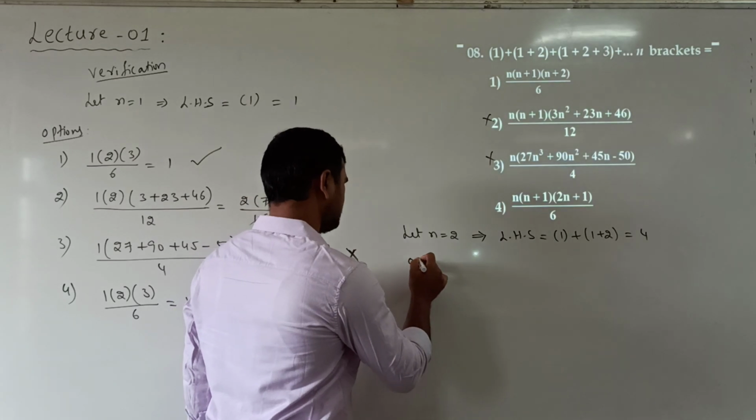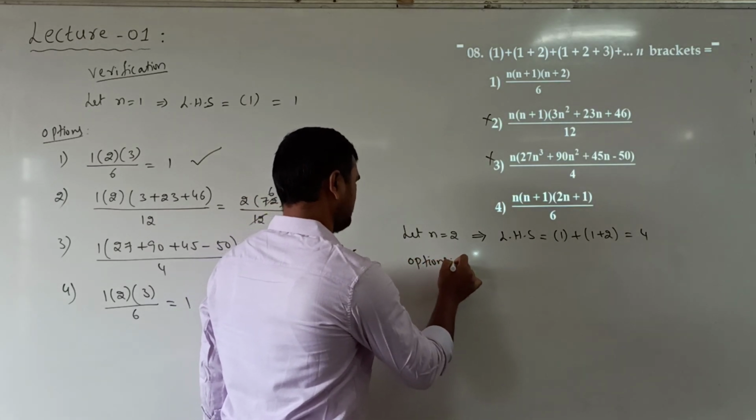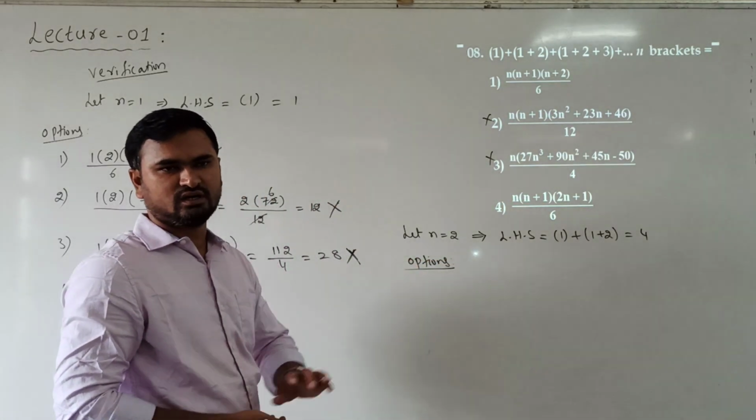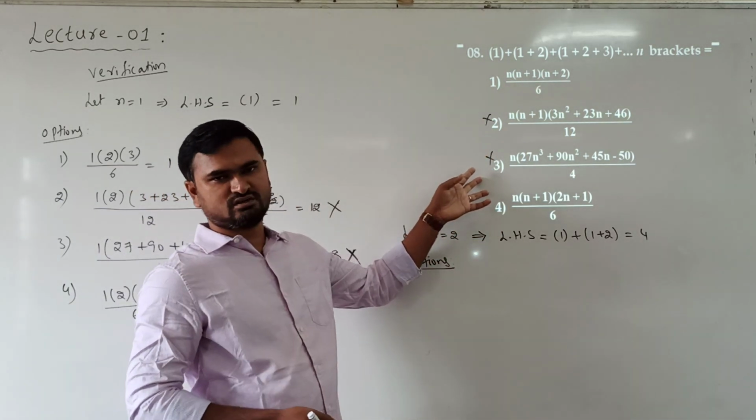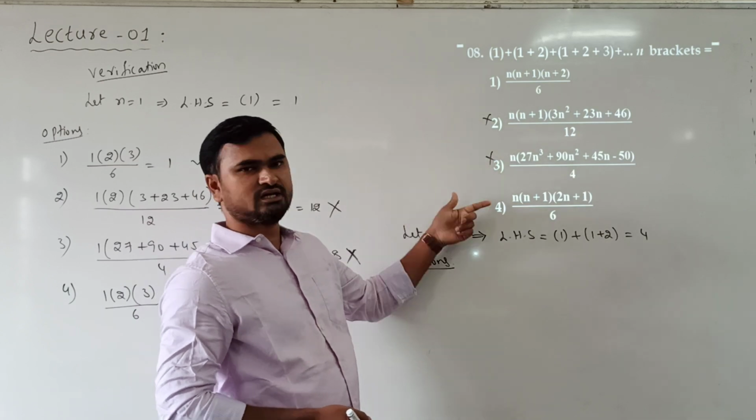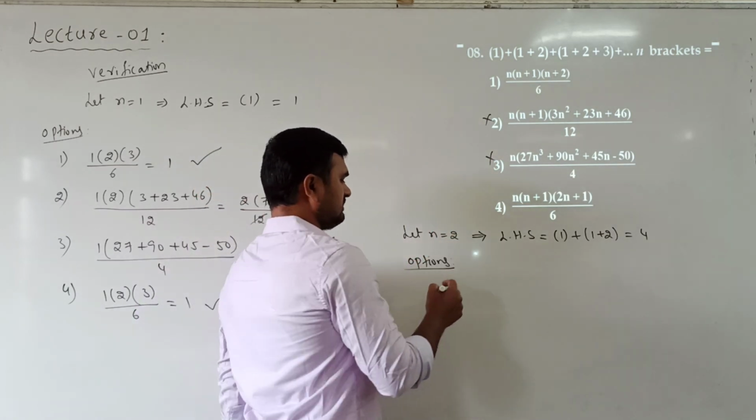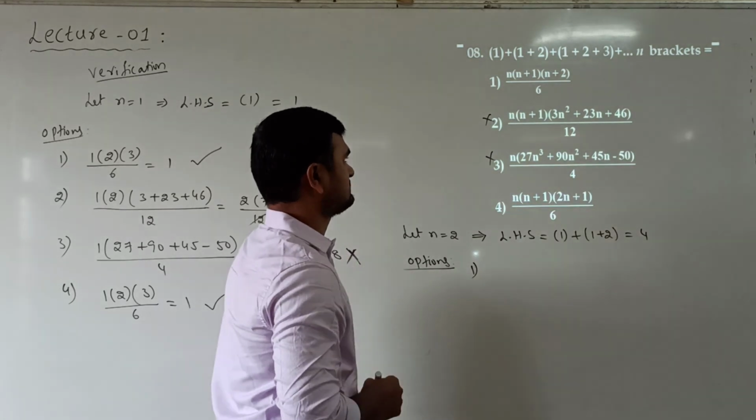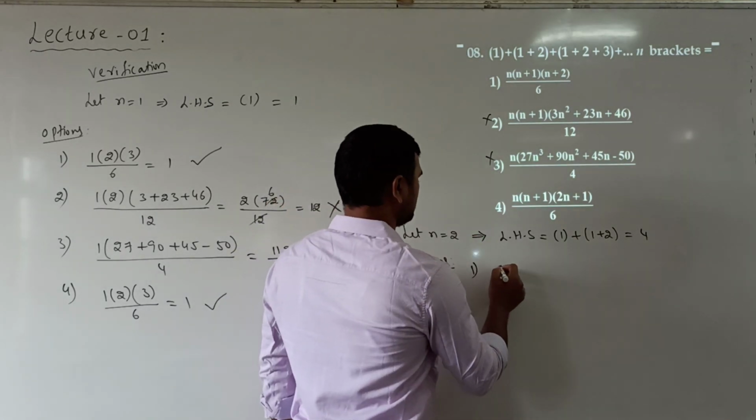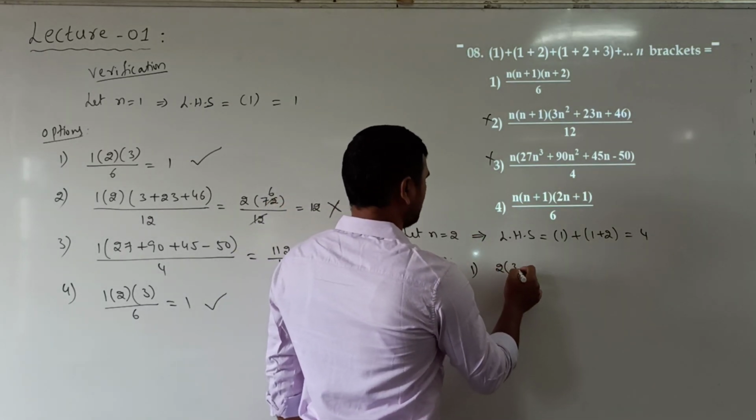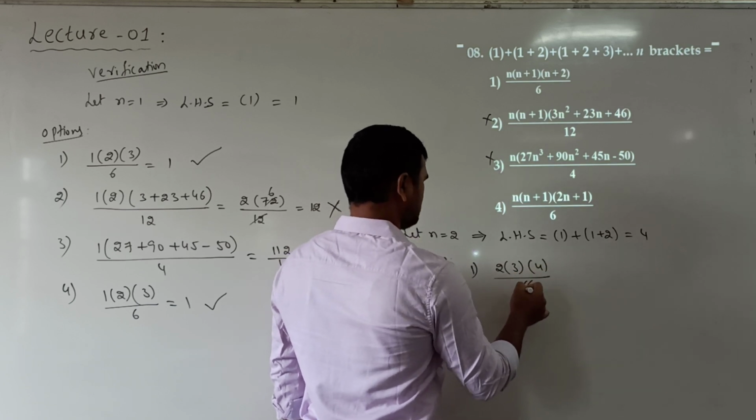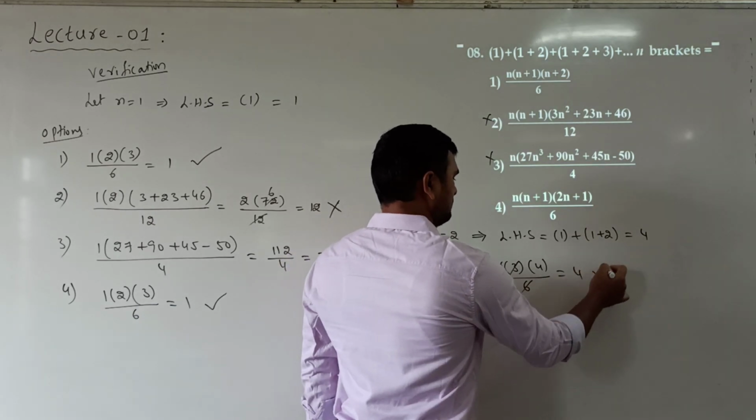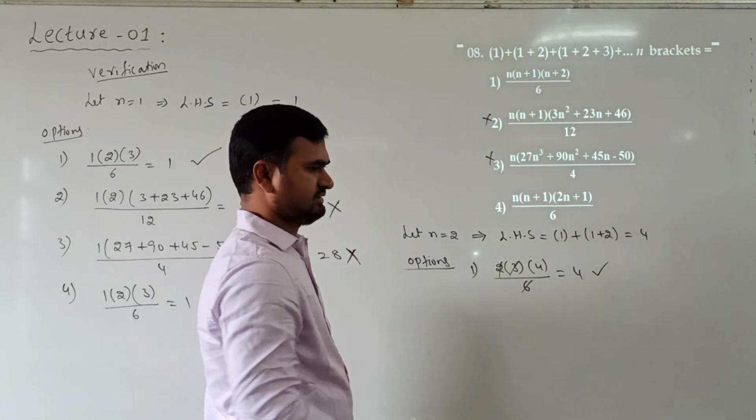Now verify the options. Do we have to verify all the options here? No need, because we already know the second and third options are wrong. So we only verify the first and fourth options. First option, n is 2. So 2 into 3 into 4 divided by 6. So maybe the first option will be correct.